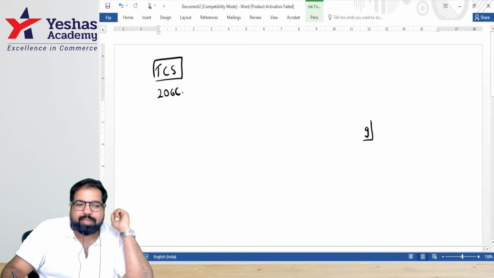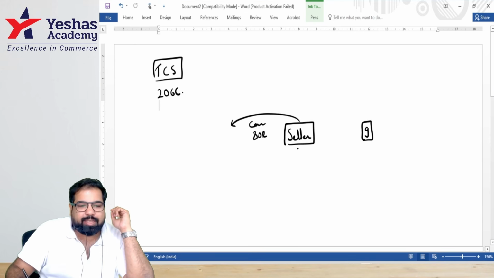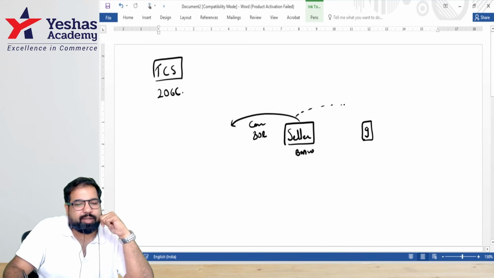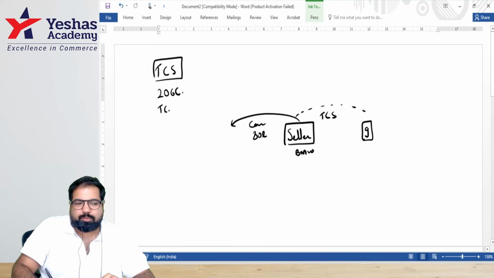So here is the government, guys, and here is a seller. Guys, who is this person? Guys, this seller is selling some things. Example, he's selling what? Car. Worth how many lakh? 80 lakh. He is BMW. And the government says, listen, when you're collecting this money, can you collect a little extra? And we'll call it what, guys? TCS. That's the concept. So this is the concept of TCS.